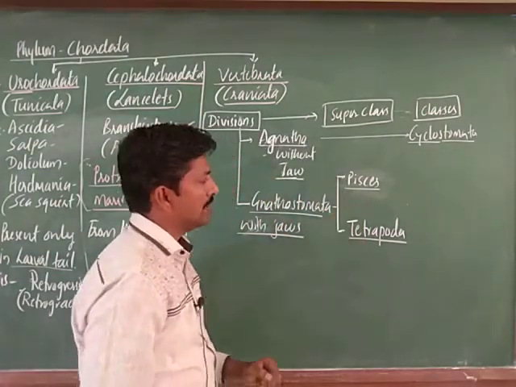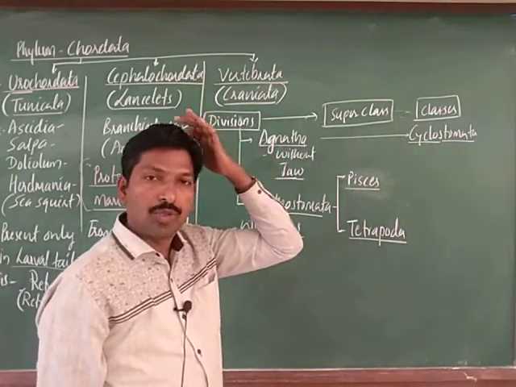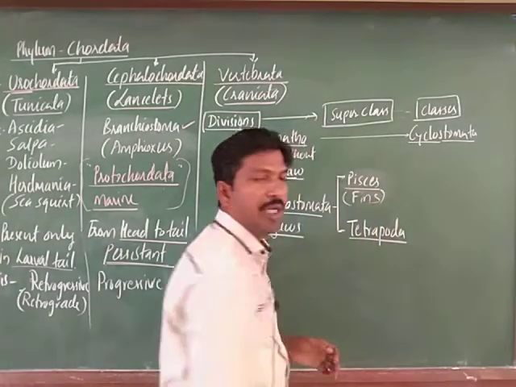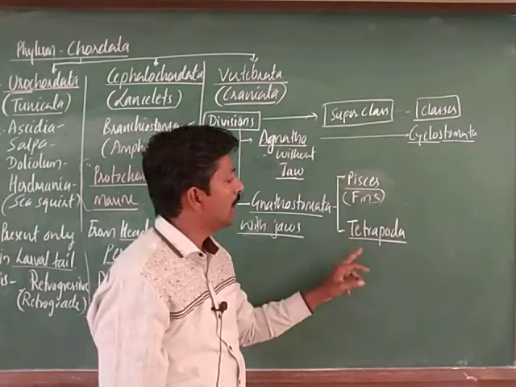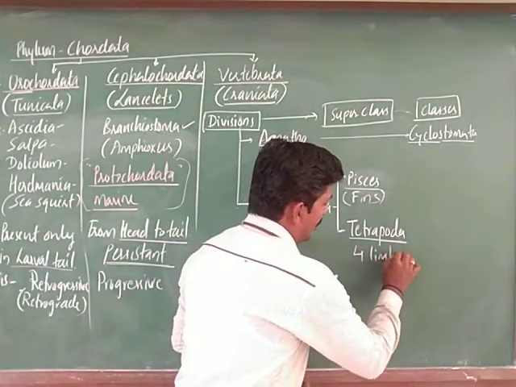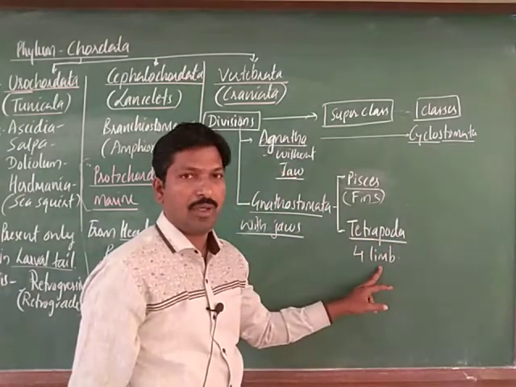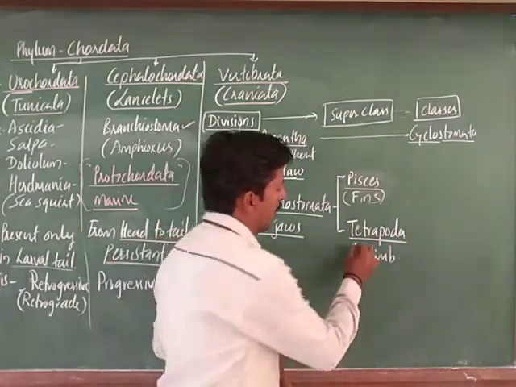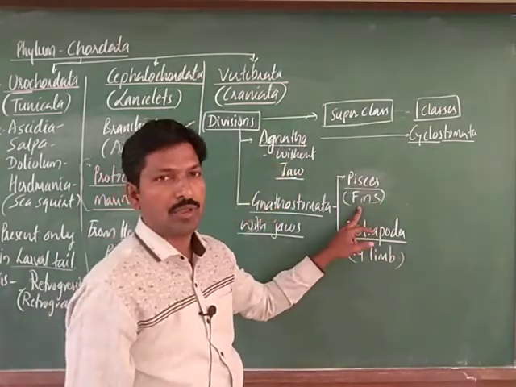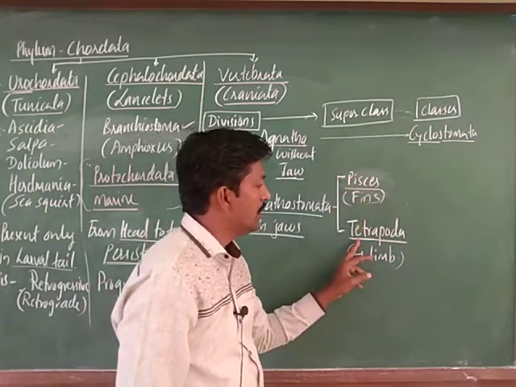Pisces has fins for their locomotion. Paired and unpaired fins may be observed here, and tetrapoda means there is a presence of 4 limbs. Tetra means 4 and poda means limbs or legs for locomotion, right. Hence the name is tetrapoda here, and these are the fins for their locomotion. Based on this, the superclasses are Pisces and tetrapoda.